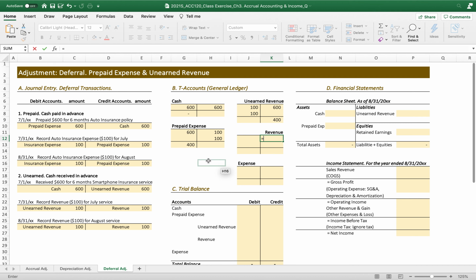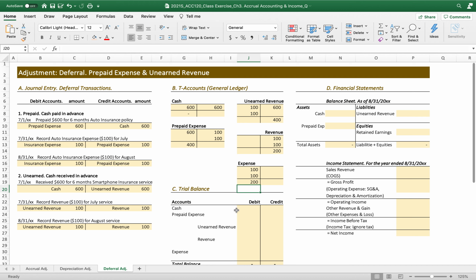Then finally the revenue, 100 by the amount of the service, and for 2 months the total revenue recognized is 200. And the expense, insurance expense, there we go. Insurance expense for the 2 months the company used this auto insurance policy, so 200 on the debit side of the equity.